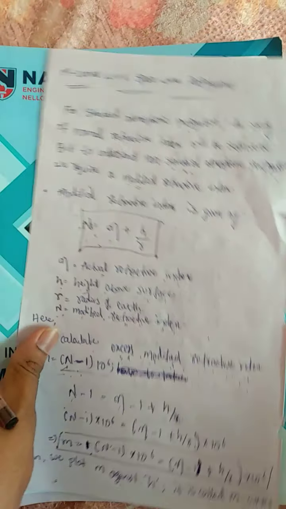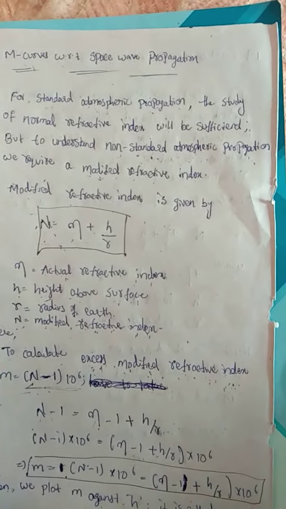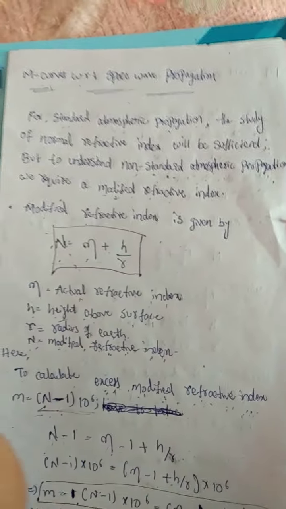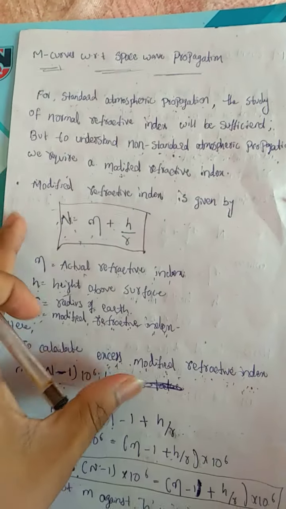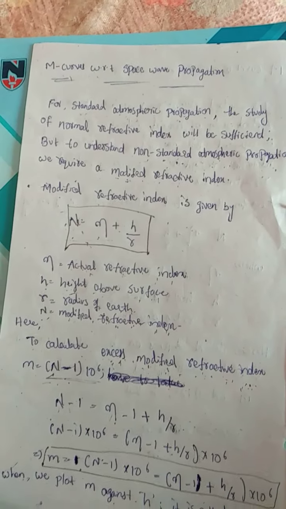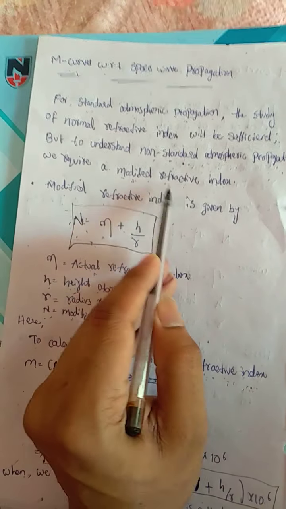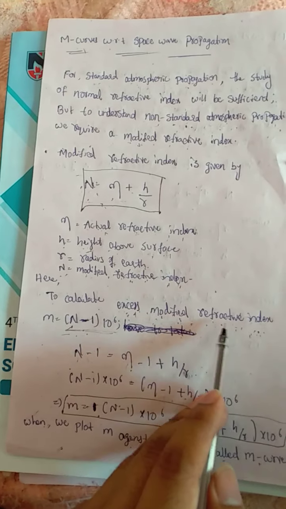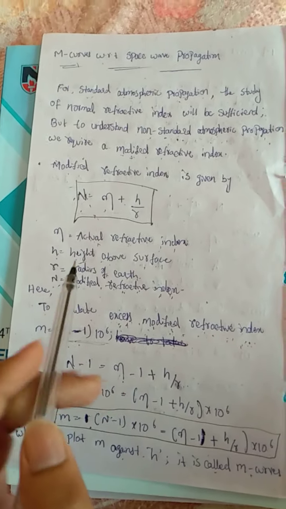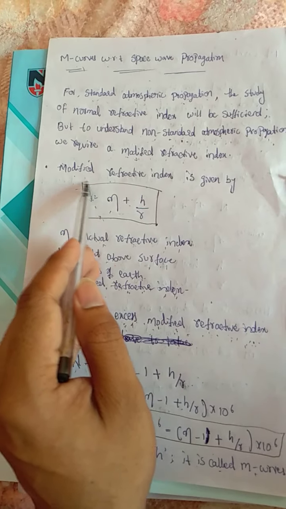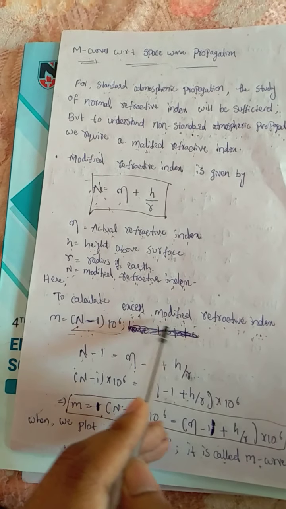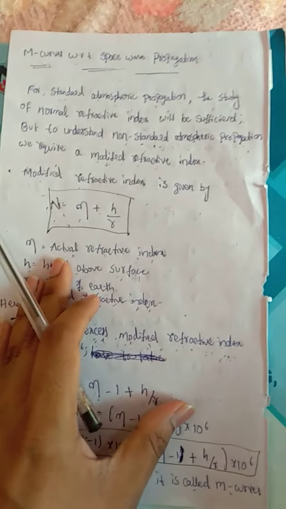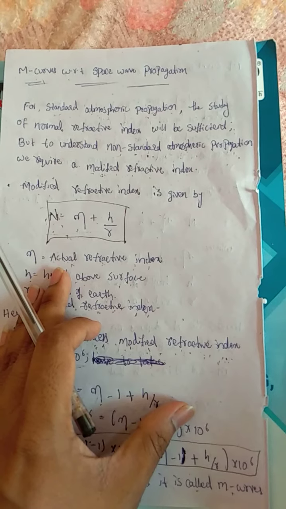Today we are going to analyze a topic called M curves, with respect to space wave propagation. The main motto of this topic is to estimate the modified refractive index and also to estimate the excess modified refractive index. I will first explain two terms for ease of understanding.